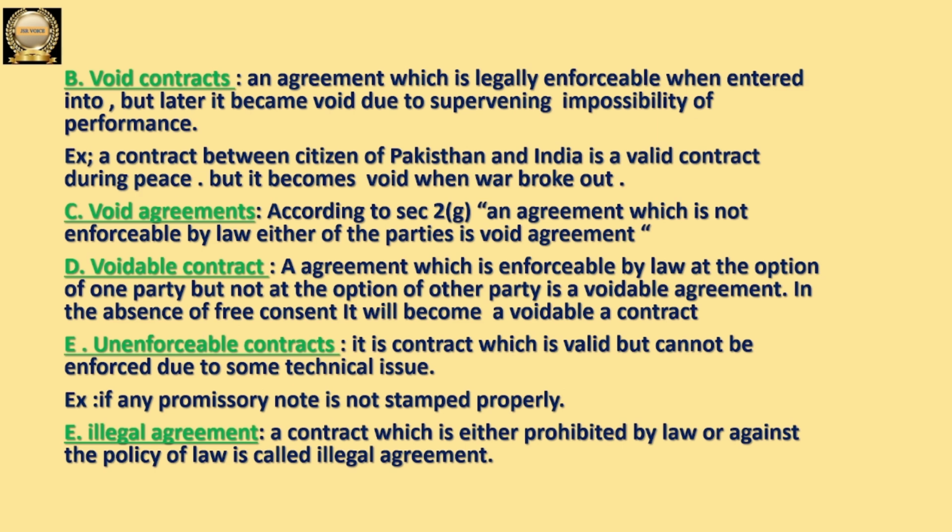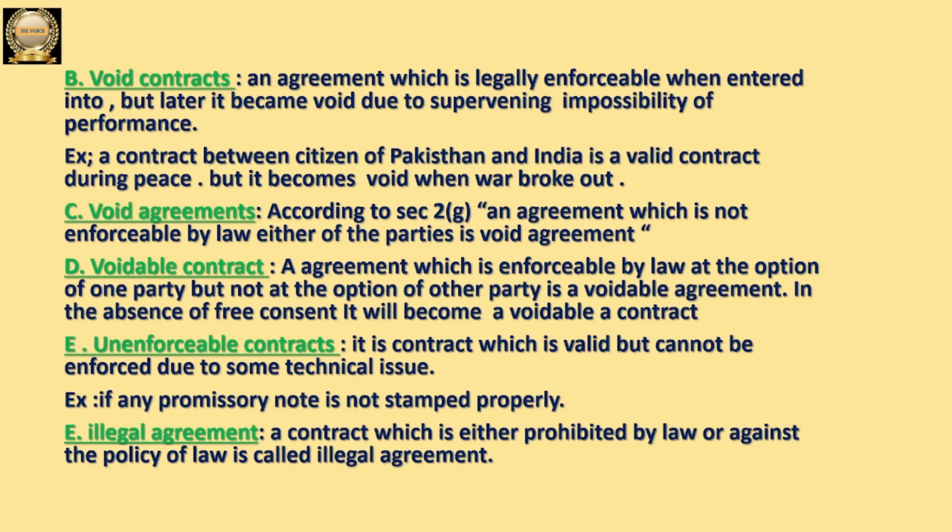What is the example of that? Suppose two parties made a contract, and one party is staying in Pakistan, he is a citizen of Pakistan, and the other one is a citizen of India. They both entered into a contract. So in the beginning stage, during the peace time, this contract is valid.